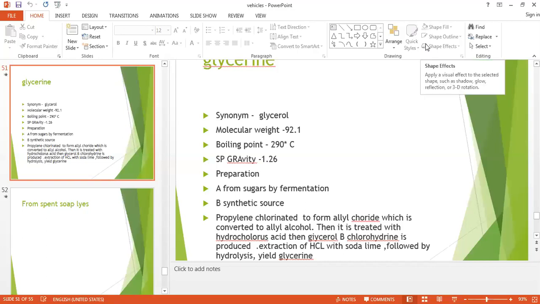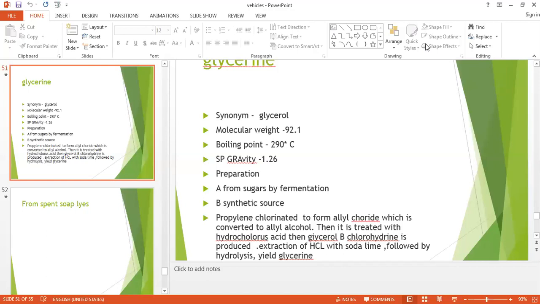So from the fermentation, when a sugar is fermented with yeast, about 3% of glycerol is formed along with the alcohol. So if you ferment the glucose, that is C6H12O6, it will be fermented to glycerol and acetaldehyde.